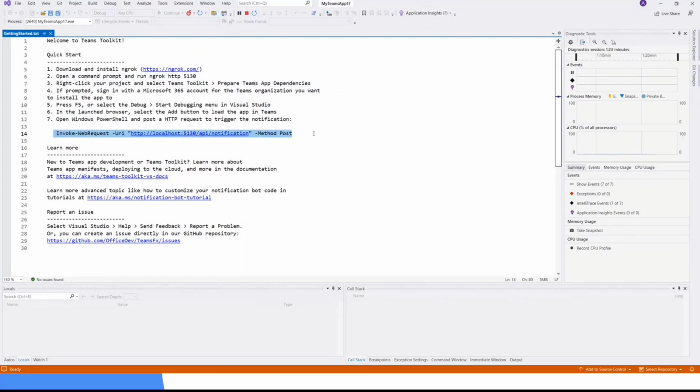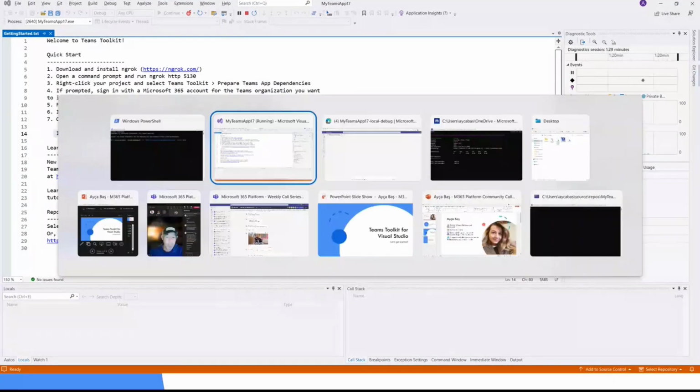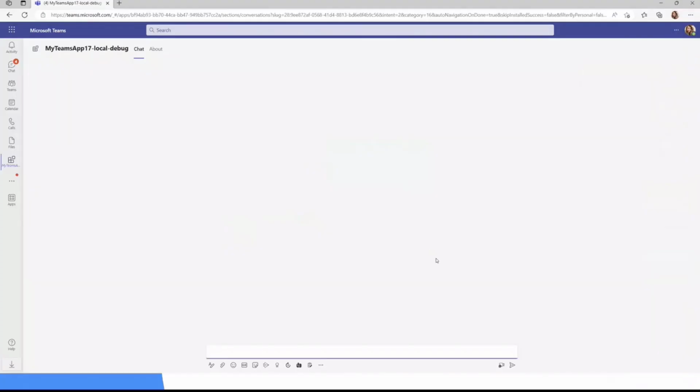I will just copy paste this and see if we get any notification on Teams. Okay, yeah, we got the notification. We first have an adaptive card with a title, company information, description, and a button, which guides us to adaptivecards.io.